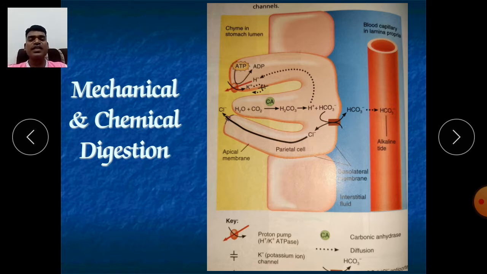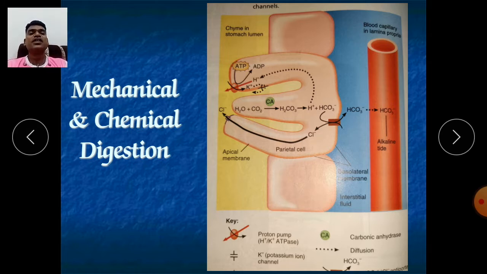So various elements control the secretion of HCl. Another element, pepsin, also depends on HCl: in acidic pH, more pepsin will be secreted. It can also be controlled by gastrin, which we already discussed.